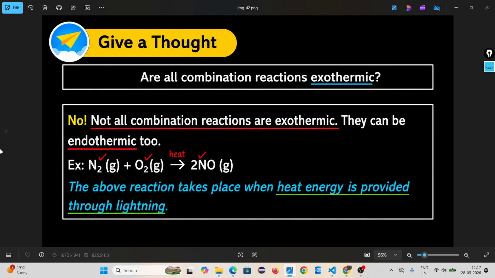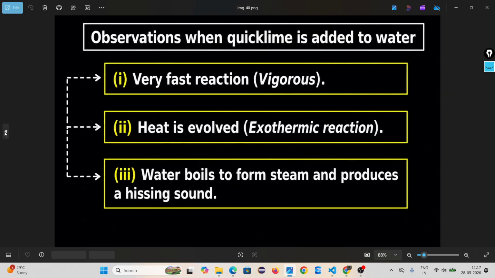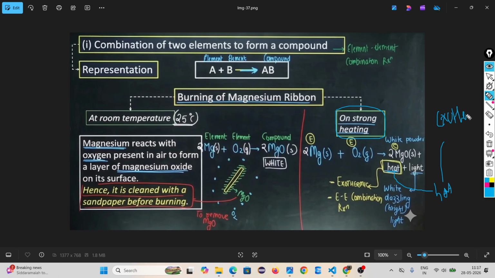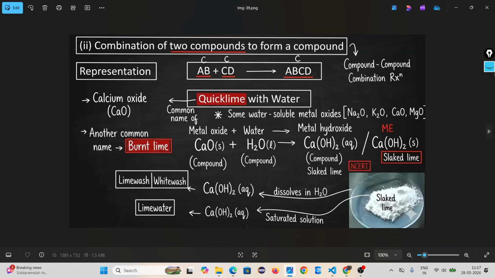Then the question is, sir, look at all these reactions. When burning a ribbon, when we provide heat, it also produces heat. That means it is exothermic. Here also heat is produced.